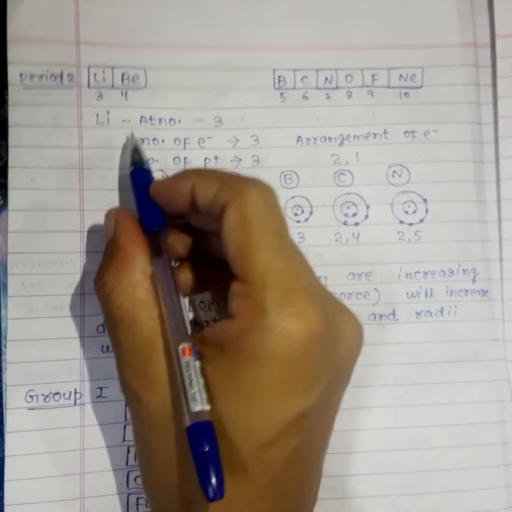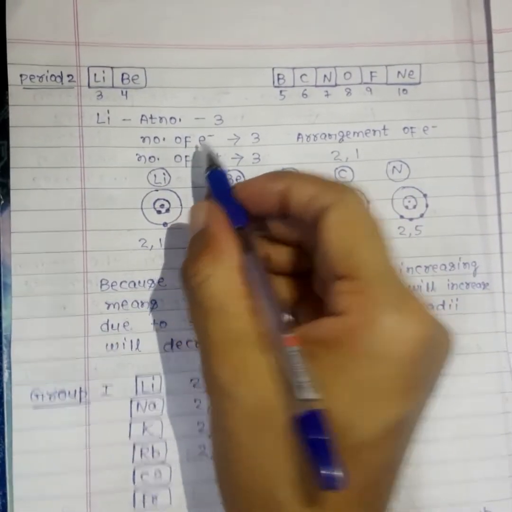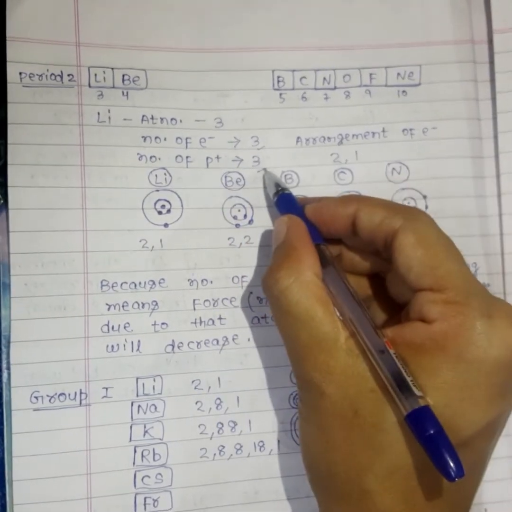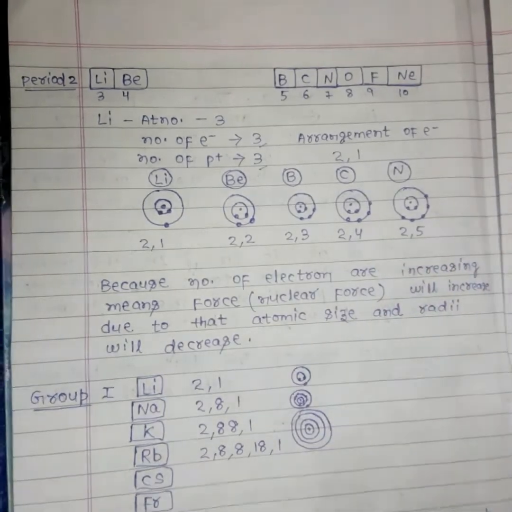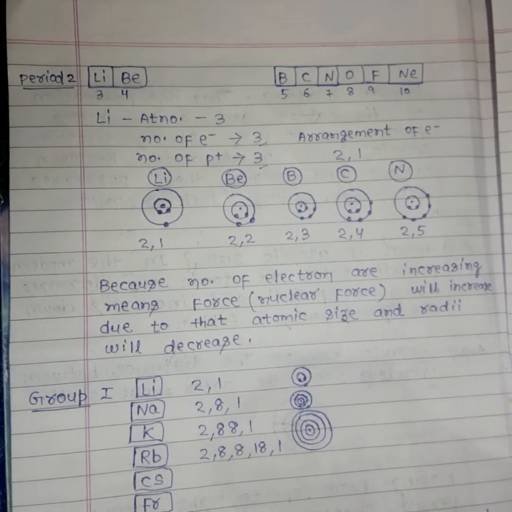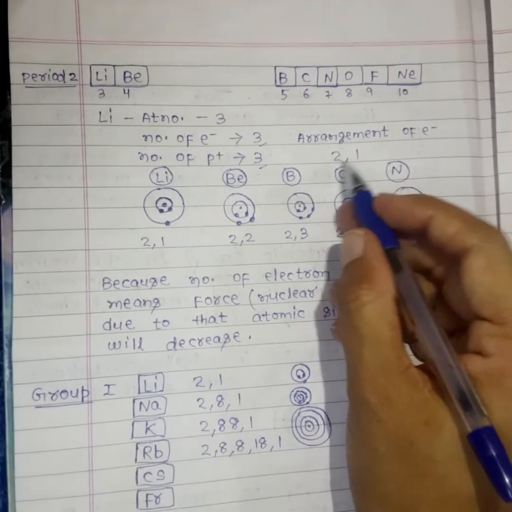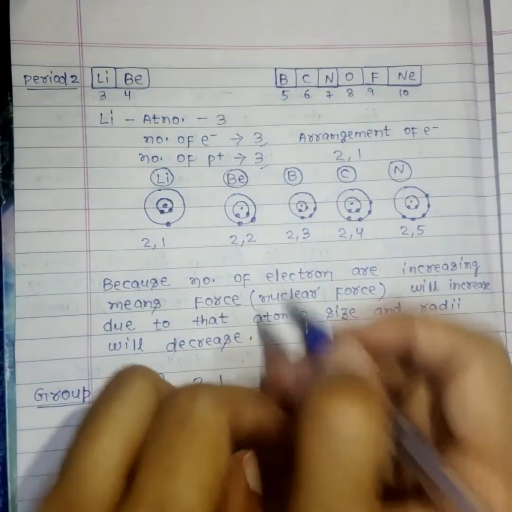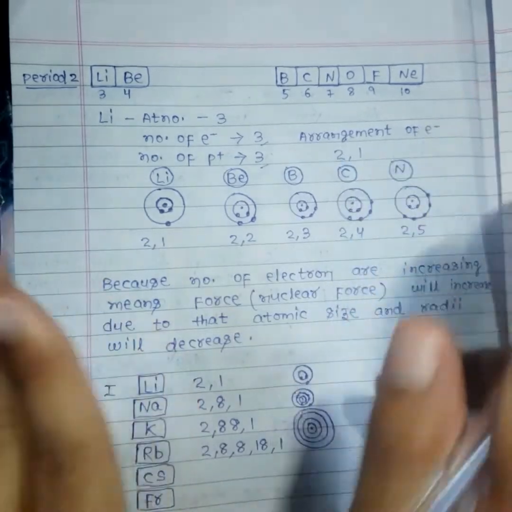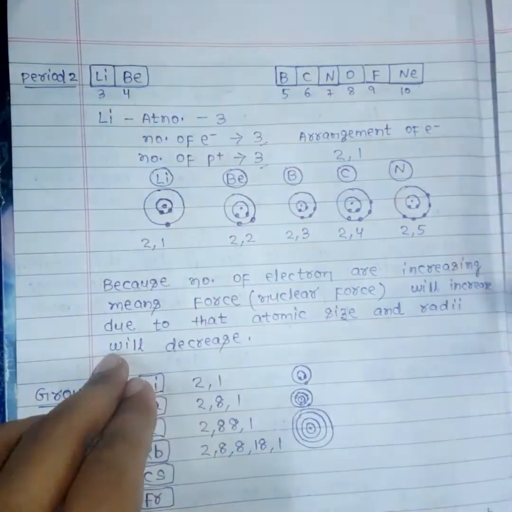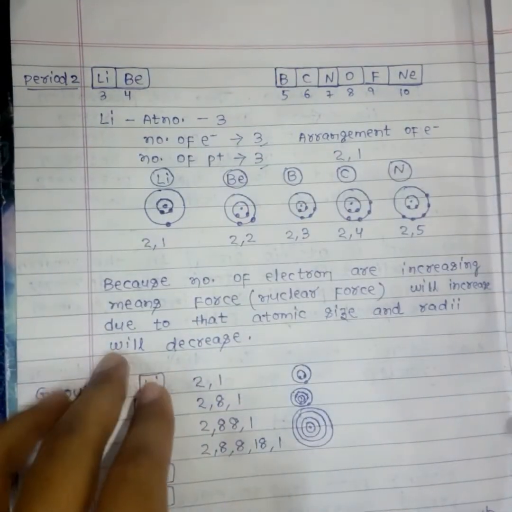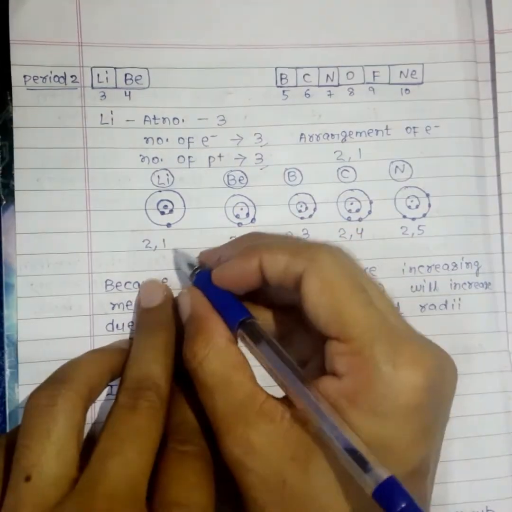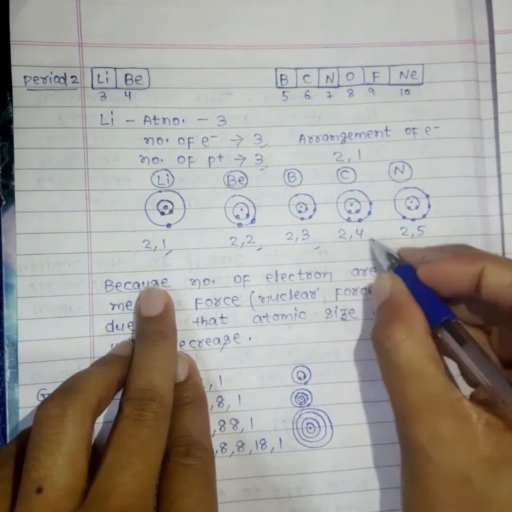If you see lithium, its atomic number is 3, so the number of electrons, which is related to the atomic number, would also be 3. The number of protons would also be 3. If you arrange the electrons according to Bohr's model of the atom, then the arrangement is 2, 1 in the K shell and the next shell. If you show it by electron dot structure, 2 shells are there. In all the elements of a period, the number of shells would be the same. Two shells are there, but the only difference is the outermost shell would be different.